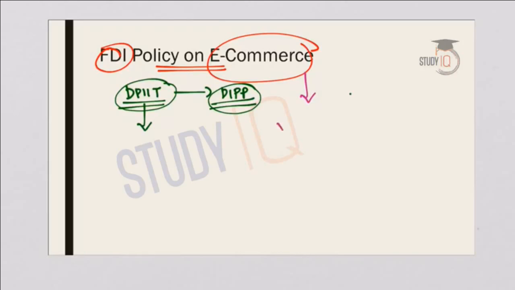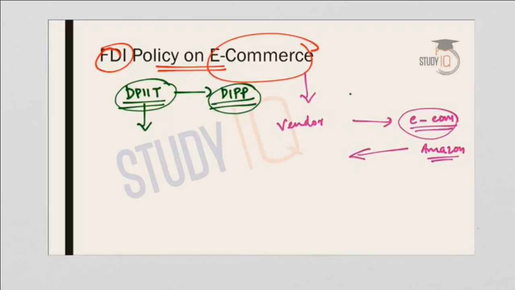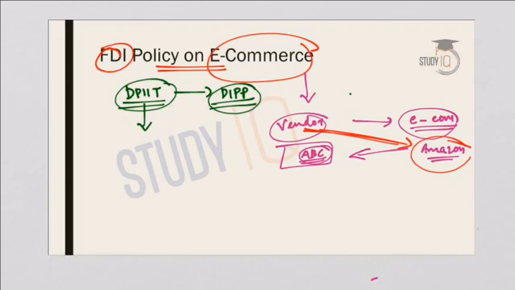For example, if a vendor has a stake on an e-commerce company or vice versa, if suppose an e-commerce company, for example Amazon, has a stake on a particular vendor ABC, Amazon cannot buy products from the particular vendor, or this vendor cannot sell his or her products to the e-commerce platform Amazon. So this is the new notification provided by DPIIT.